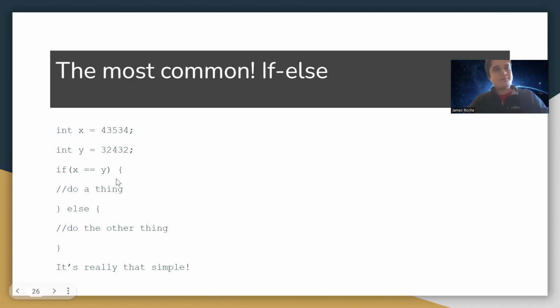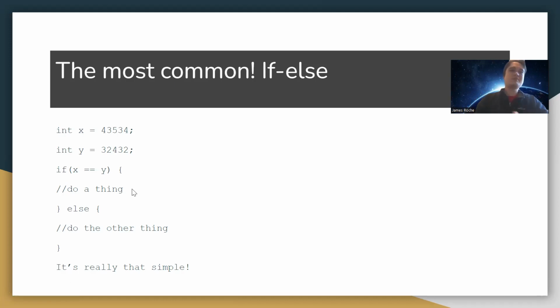Let's say I wanted to check if the number stored in X is the same as the number stored in Y. If that's the case, we'll do a particular action.